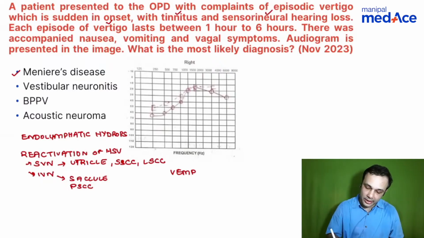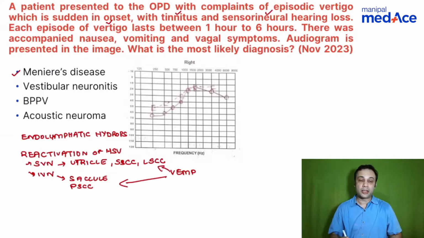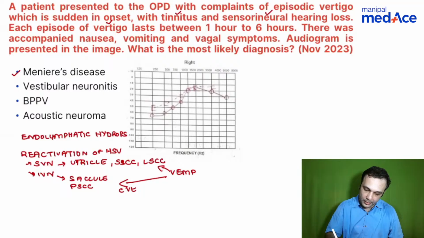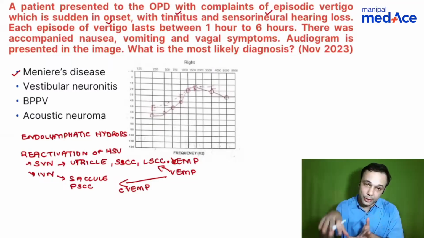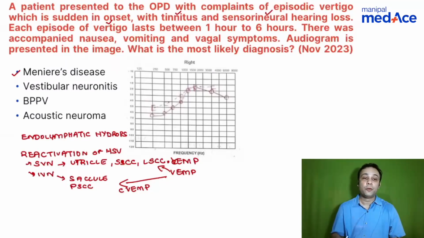This investigation tests these two important areas. You have the cervical VEMP, which tests the inferior vestibular nerve component, and the ocular VEMP, which tests the superior vestibular nerve component. Right? So I drifted away to VEMP, but let's come back to vestibular neuronitis.